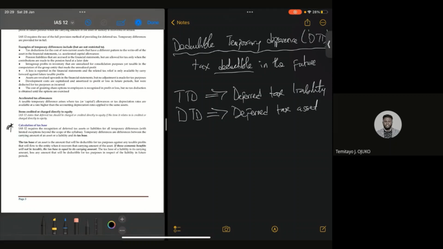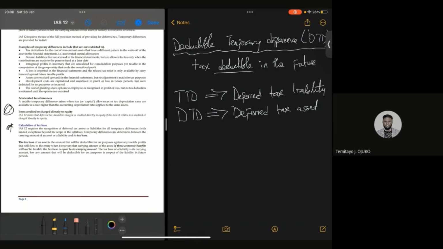Now, before I move to the calculation of tax base, let's quickly look at this line: items credited or charged directly to equity. IAS states that deferred tax should be charged or credited directly to equity if the item it relates to is credited or charged directly to equity. Let me quickly explain that. It's very simple.